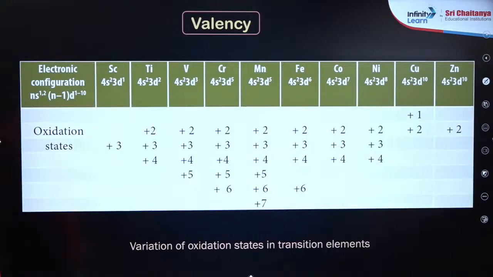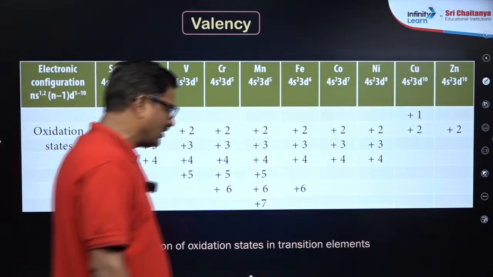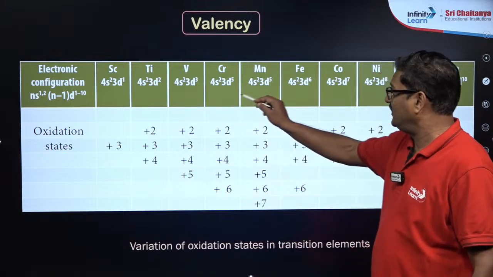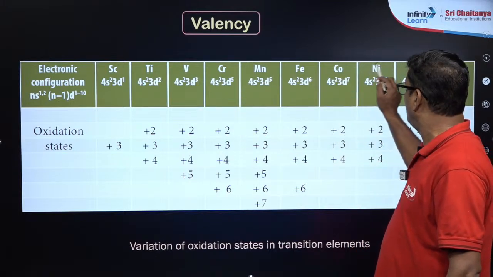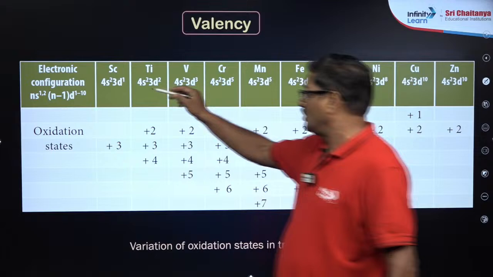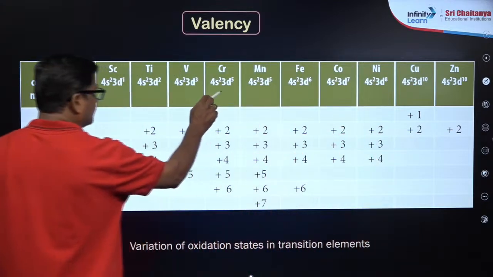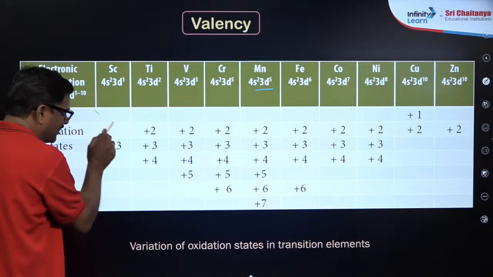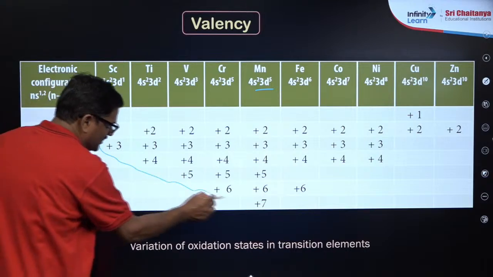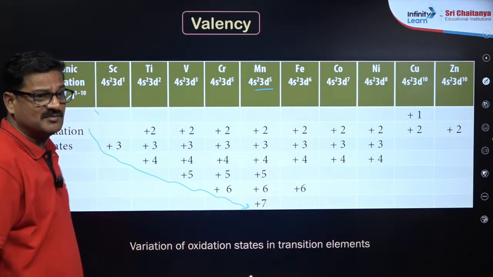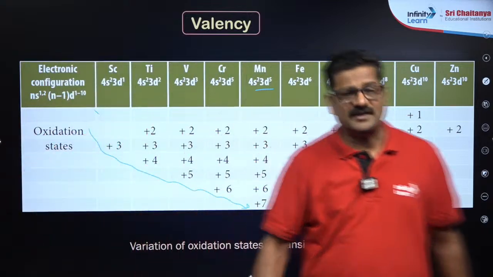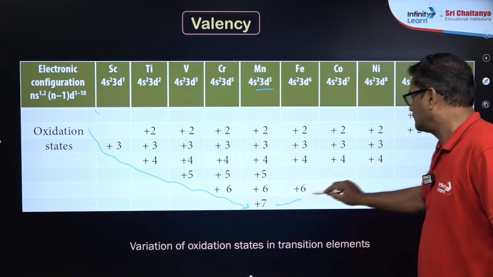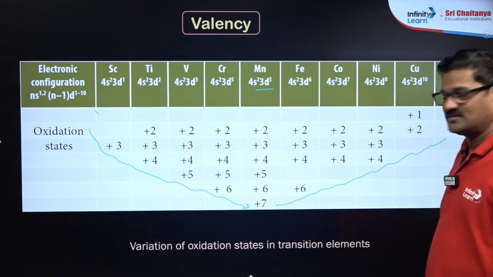Variation in oxidation state across the d block elements in the periodic table: scandium, titanium, vanadium, chromium, manganese, iron, cobalt, nickel, copper, zinc. So it is d1, d2, d3, d4, d5. Up to half-filled d5, the number of oxidation states increases and reaches a maximum value. Then, when the electrons are being paired up, the oxidation states decrease.